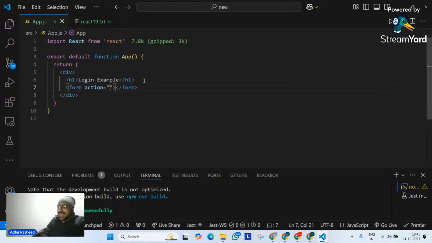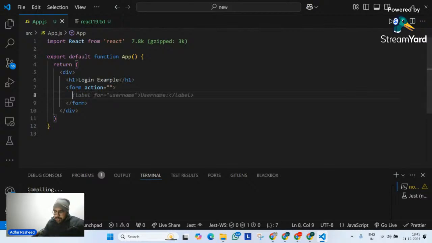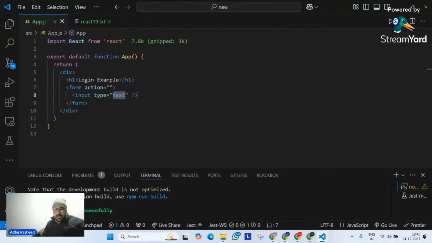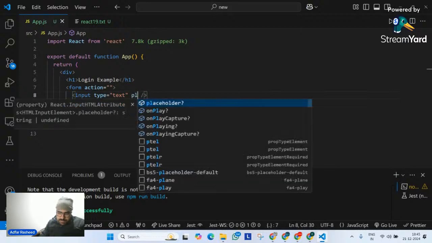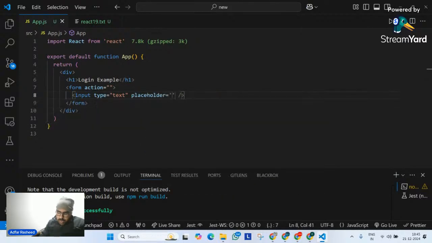But now it is time to implement the action attribute, because useActionState is related to the action that this form is going to perform. So this action becomes very important here. I will keep it as of now empty strings. And let me go here and simply make an input with type text. And then in this case, I will simply implement a placeholder. And this placeholder is going to be simply enter username.